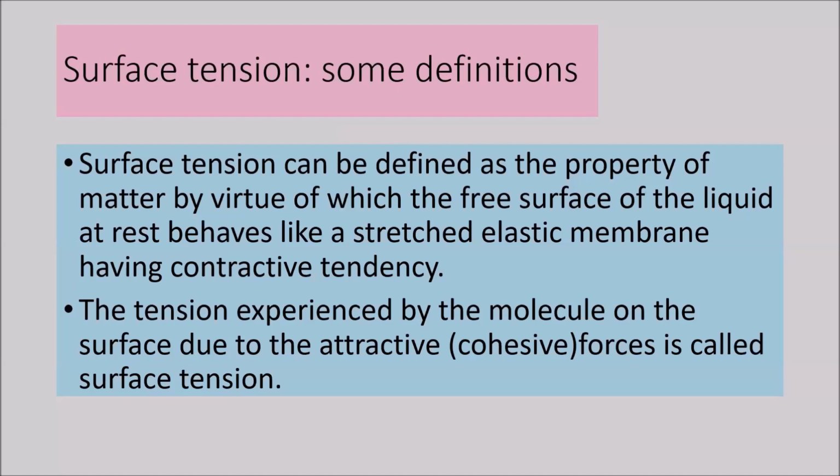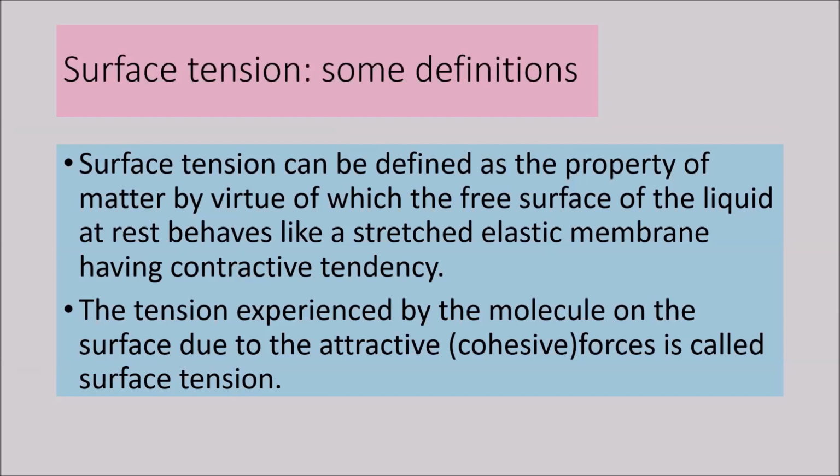Surface tension can be defined as the property of matter by virtue of which the free surface of a liquid at rest behaves like a stretched elastic membrane having contractive tendency. We'll see certain experiments where a dense or heavy object doesn't sink in the water but floats, because it cannot break the elastic membrane at the surface.